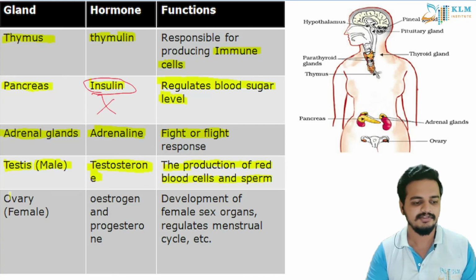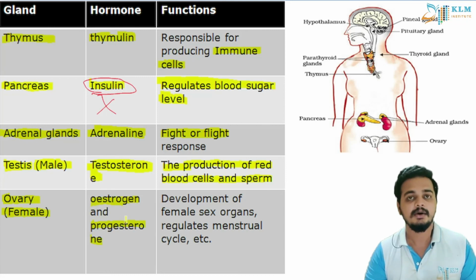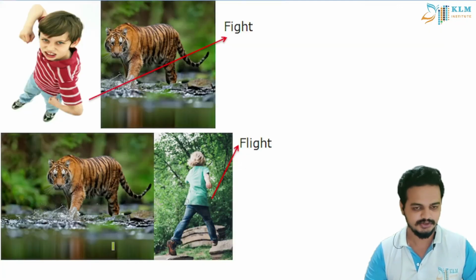And the ovary in females is a very important part in a female. It produces estrogen and progesterone. What are its functions? It is responsible for development of female sex organs. It regulates the menstrual cycle in females, and so on. We will study testis and ovary in the reproduction chapter. And these are the functions. So now I hope you can answer my question: it is the adrenal glands, and the hormone is adrenaline.